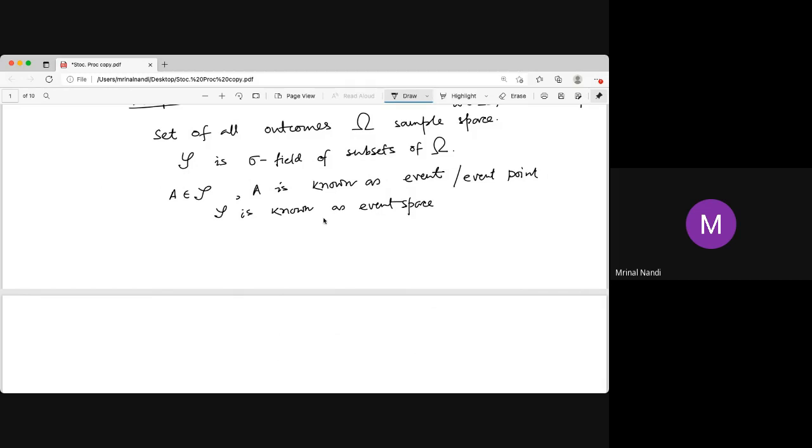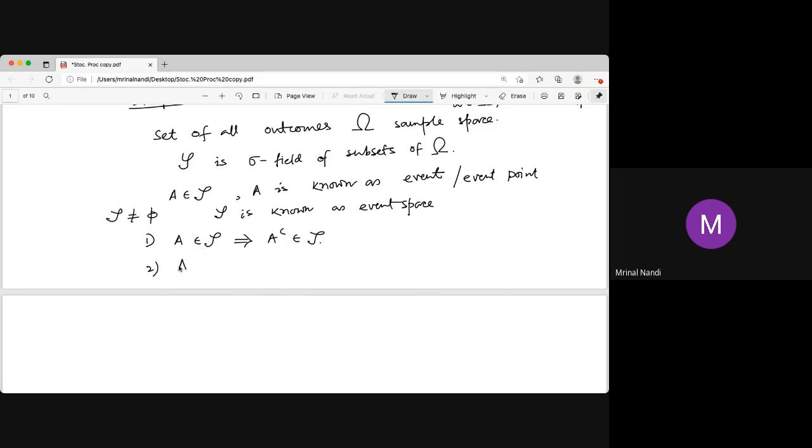Now we know what is sigma field. So what is sigma field? We know this. If A is in the sigma field, then A complement is also in the script F. And this must be non-empty. That script F is non-empty. At least one element will be there. So omega and the phi set will be there.